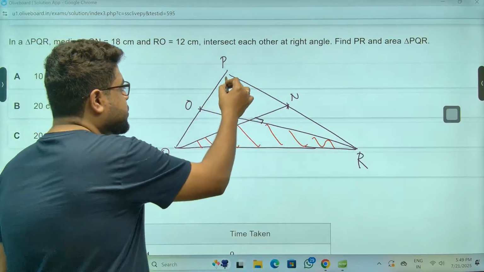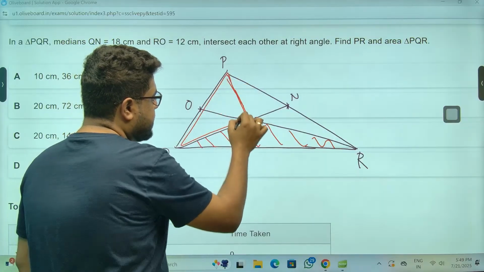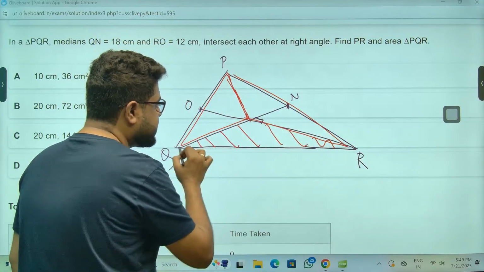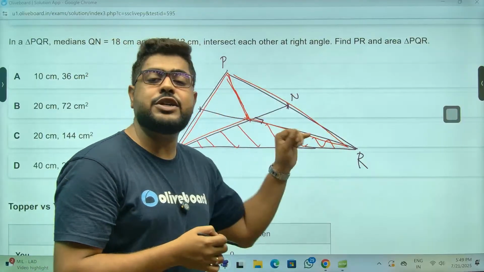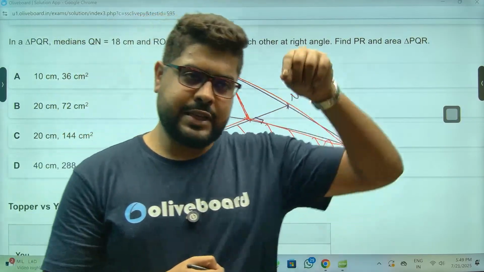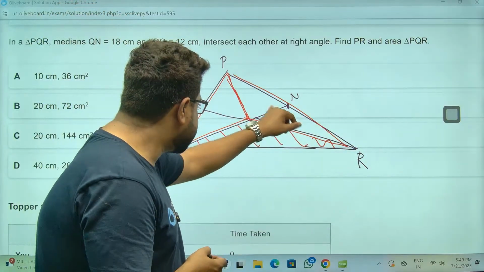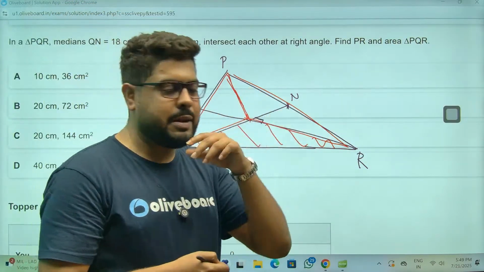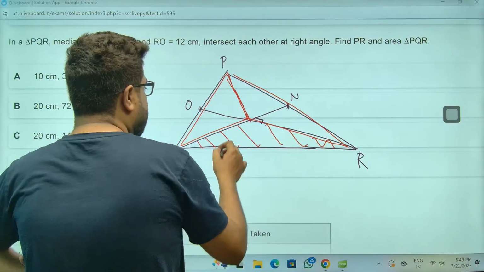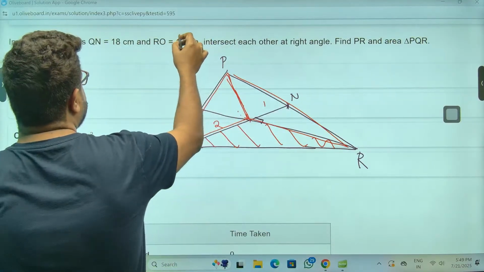You see, if you just join this, this triangle and this triangle, these three triangles, that is why this is called the centroid. Centroid means it is the center of mass. So these three areas are always the same. This is something you remember if you don't already know. And the 2:1 ratio will also be followed, sir. That means this is 90 degrees.